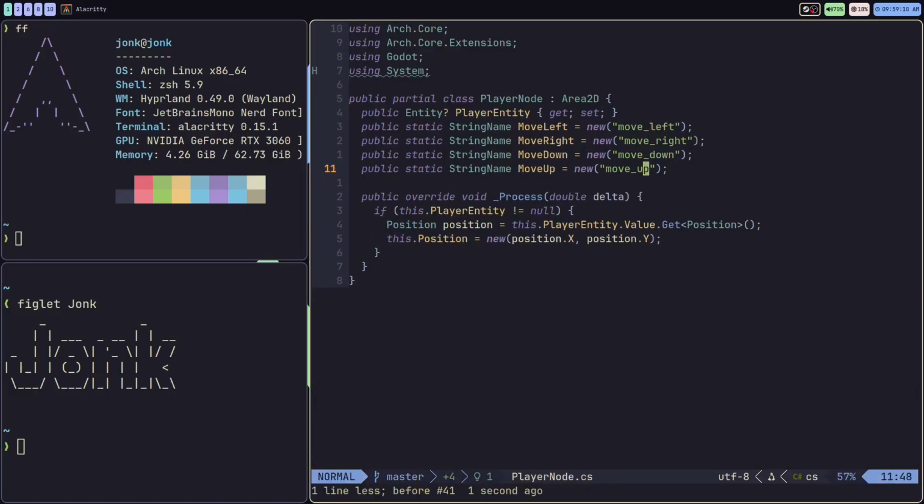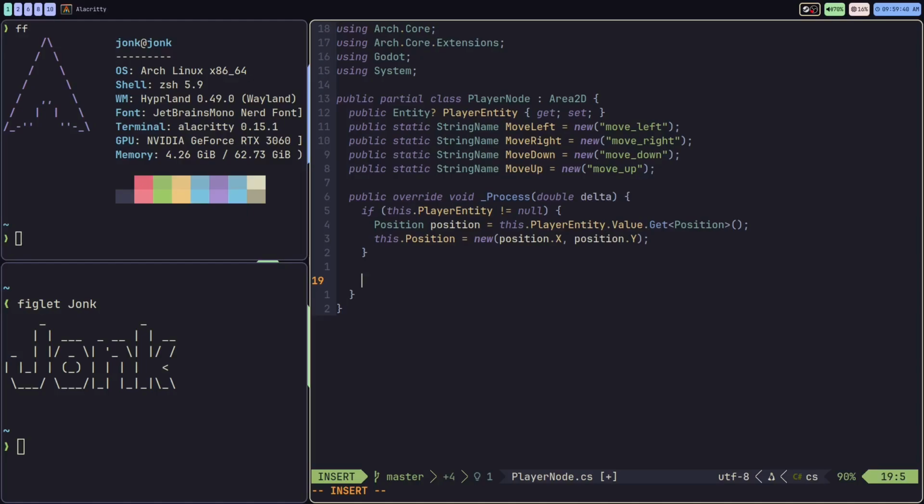Now, since we're overriding the process method, this method is called every frame, very quickly. So the reason why we declared these statically up top is because we're going to be using these in the process method. If I had to create new ones every frame, that would be quite the performance hit, but we're not going to be doing that. So we're in the process method down here. We'll do this only if we have the player entity.